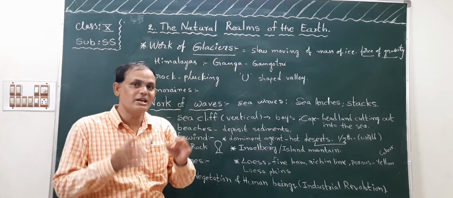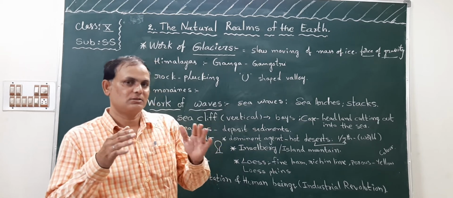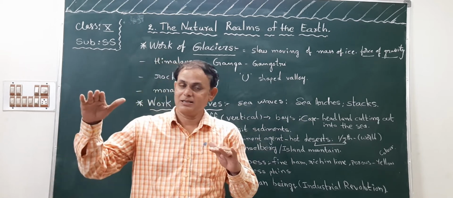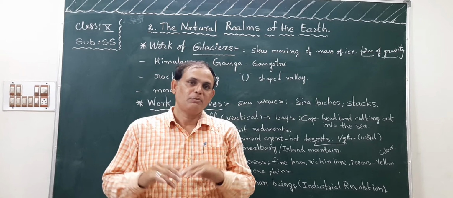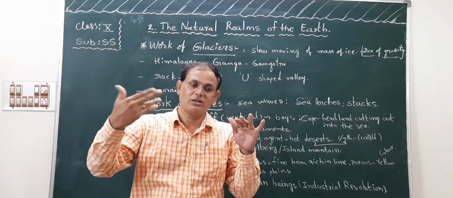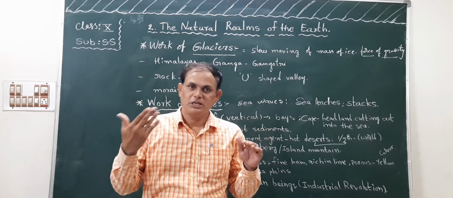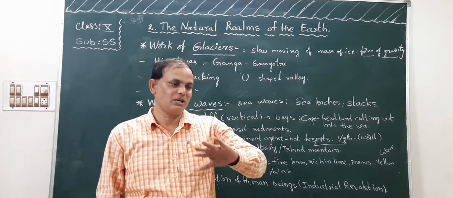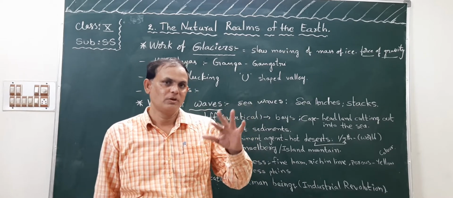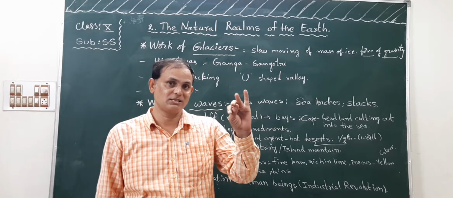Do you know, children, where glaciers can be seen? The glaciers, do you know the Himalaya mountains? The top of the Himalayan mountains. In your next class you will learn about the Himalayas. The parts of the Himalayas are, for example, Trans Himalayas, Himadri, Himachal, Sivalik.